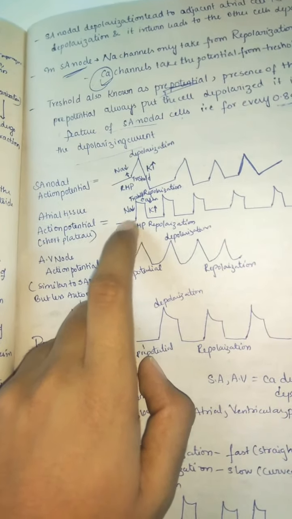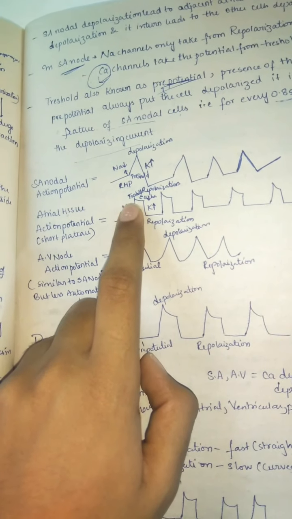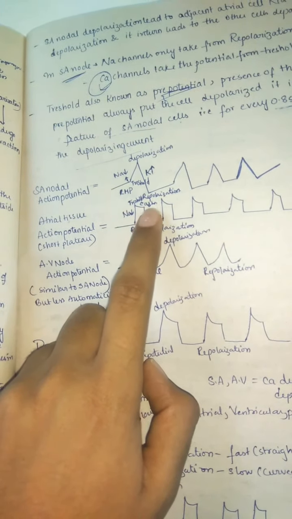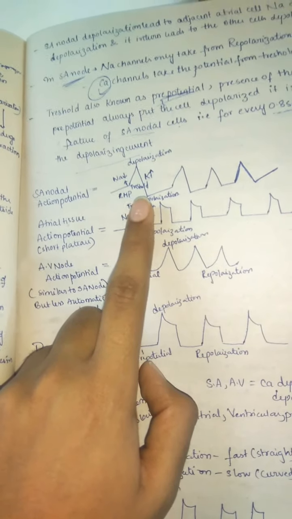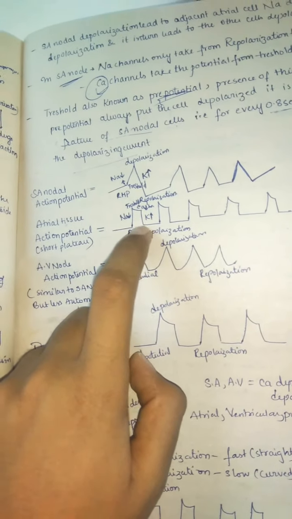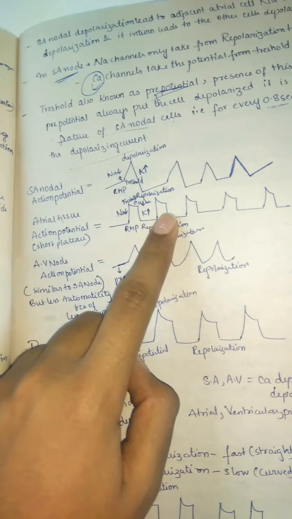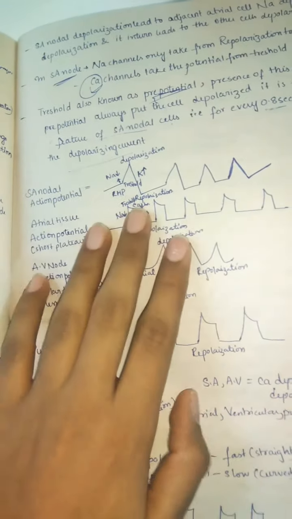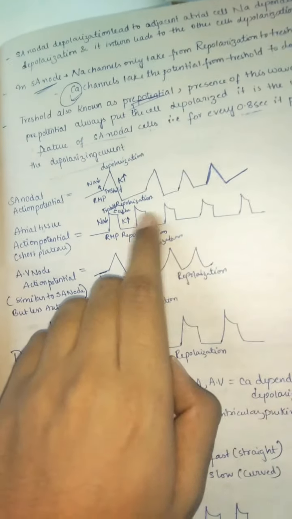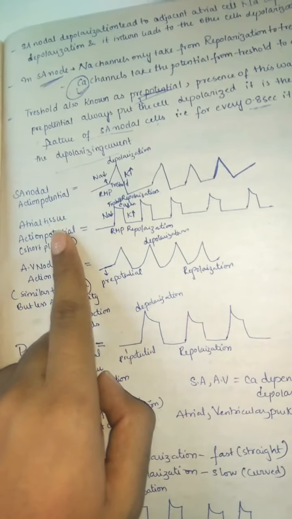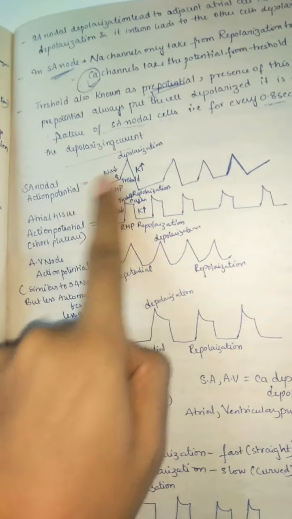First it's RMP, next because of sodium it is going to form a depolarization, and because of calcium influx and potassium efflux, it is causing a plateau, and after the plateau, because of potassium efflux, it is leading to repolarization. So you can see there is a plateau. Plateau is seen clearly in the case of our atrial tissue. Action potential in SA node, there is no plateau.